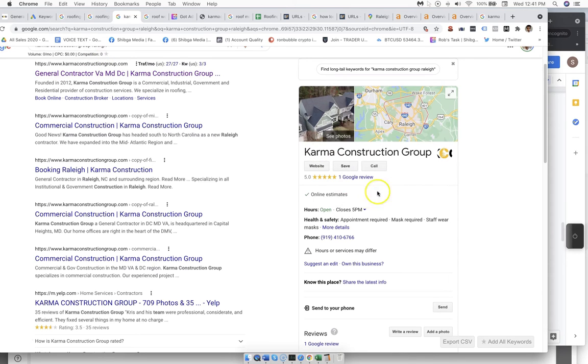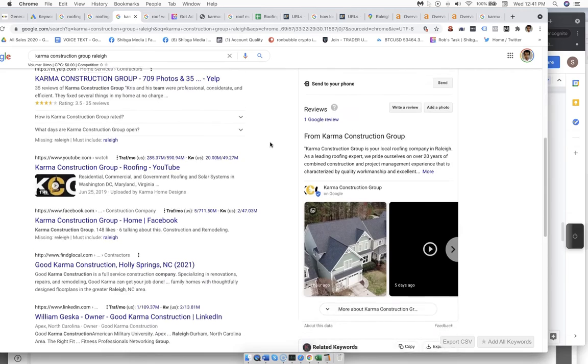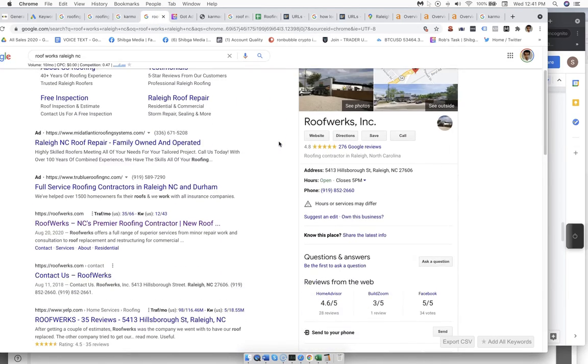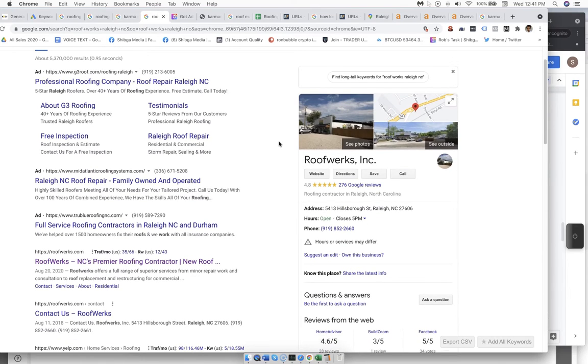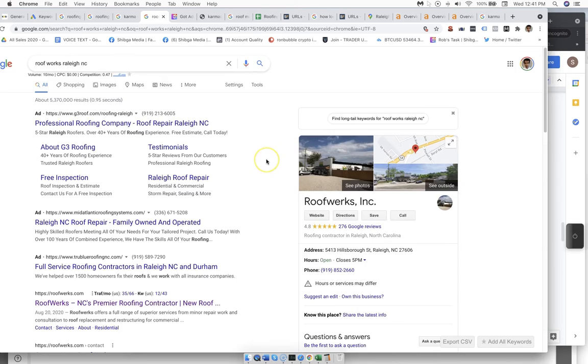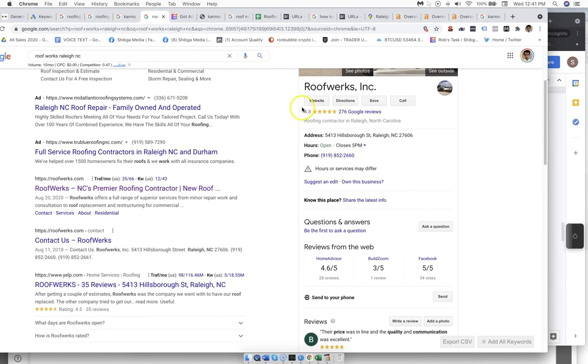A lot of times they will search us up like this. They'll see how many reviews you have on Google, but then they'll also like to see if there are other platforms we have a lot of reviews on. So for example, Roofworks right here has a good demonstration. When we search them, a homeowner could be thinking, okay, let me take a look to see if these guys are actually worth giving a call, if they're reputable. And you can see that they really shine, right?